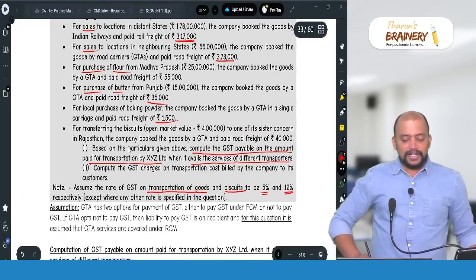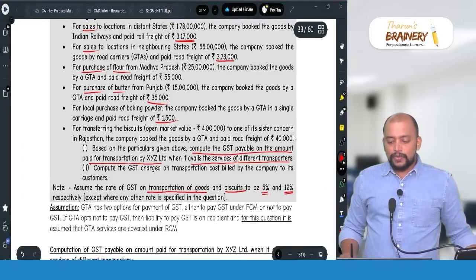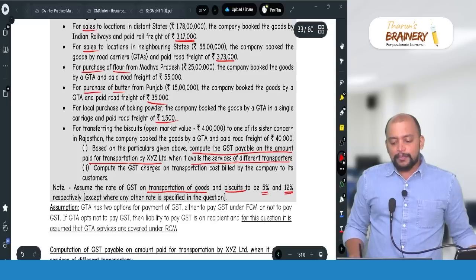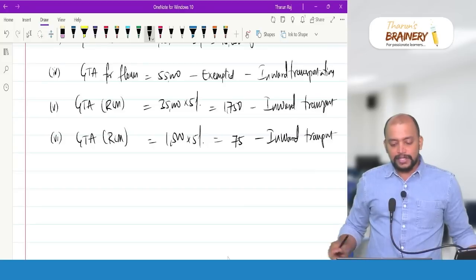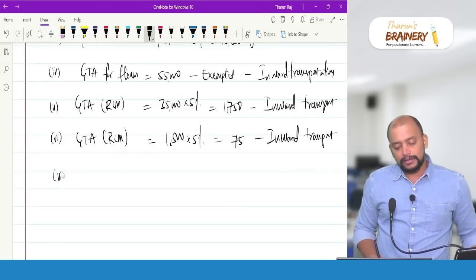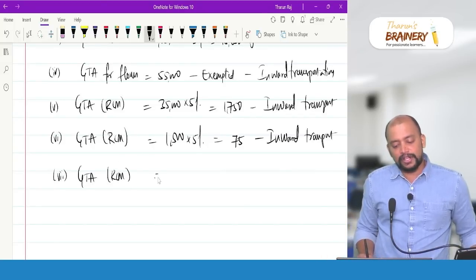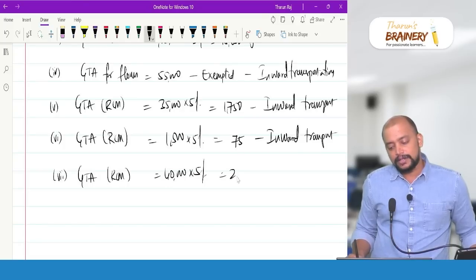Anything else? For transferring the biscuits to one of its sister concerns, the company booked a GTA and paid road freight of 40,000. So that is also taxable. GTA RCM 40,000 into 5%, 2,000, inward transport.